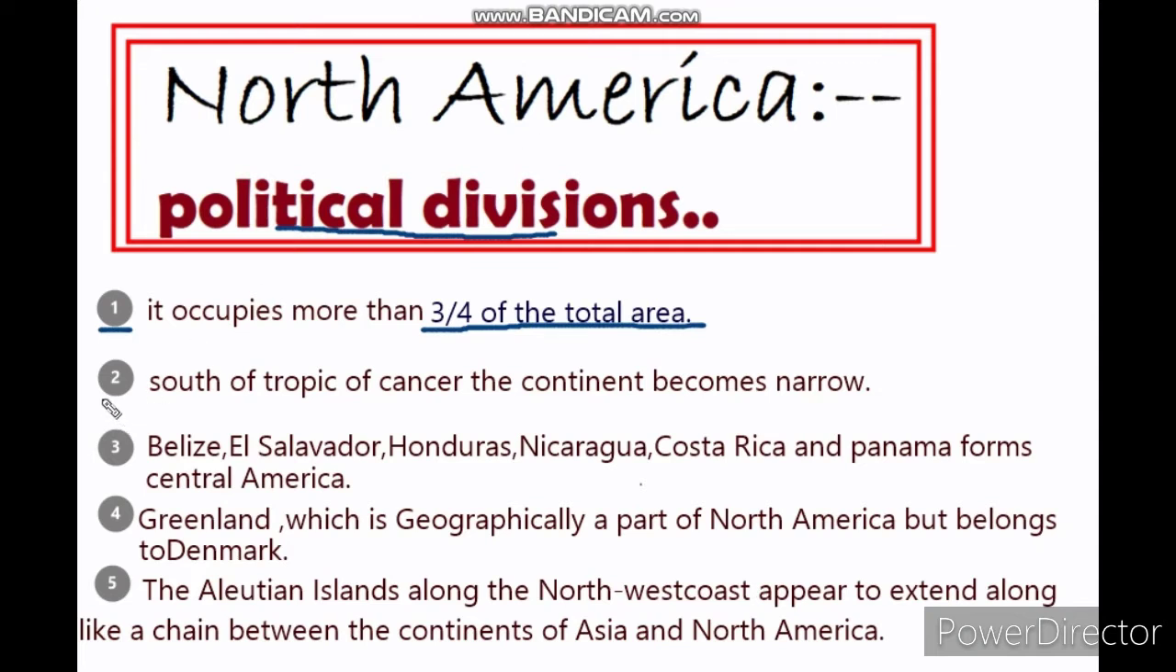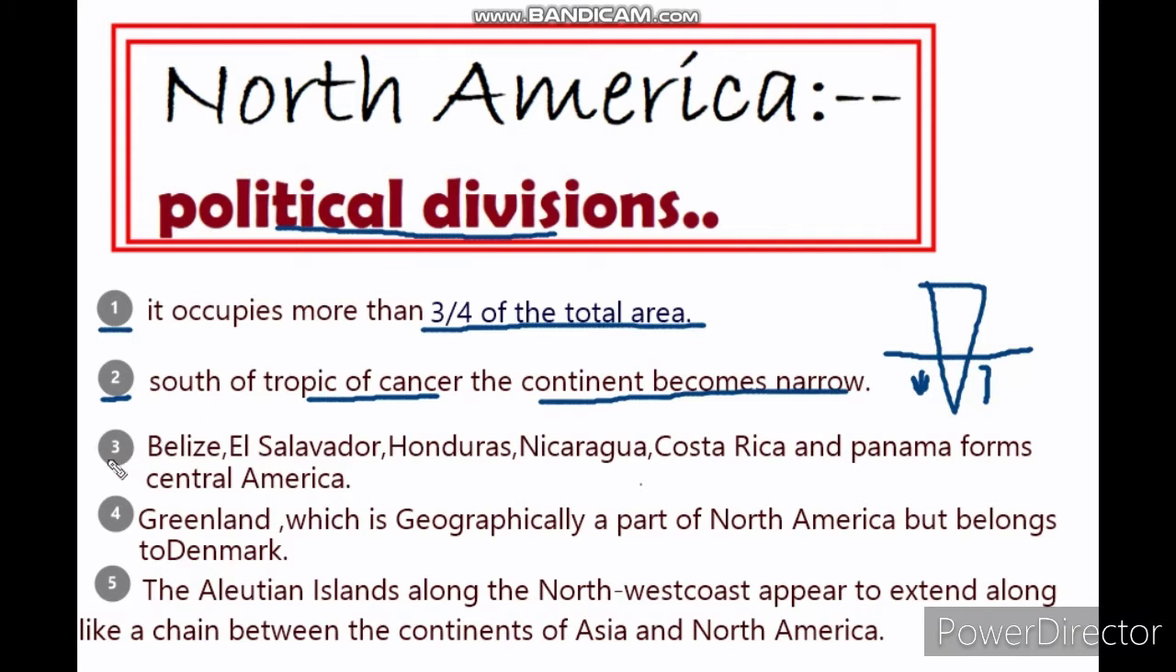Now, the second point is the south of the Tropic of Cancer. On the south side of the Tropic of Cancer, the continent North America becomes narrow. Likewise, this is North America, here is the Tropic of Cancer, and from the south of this Tropic of Cancer, you can see that it becomes narrower.